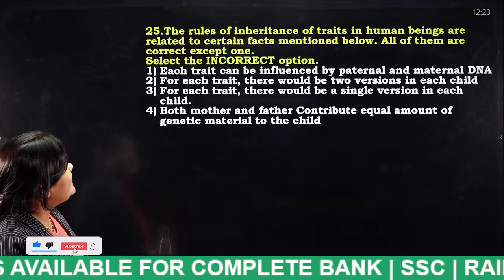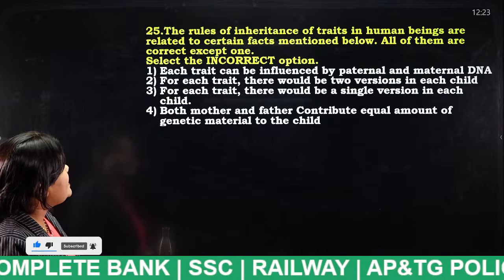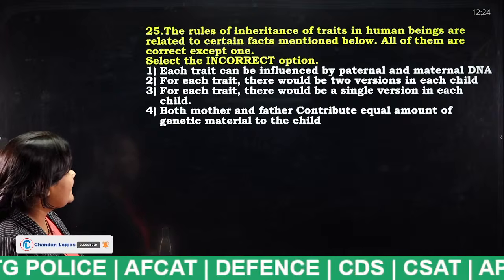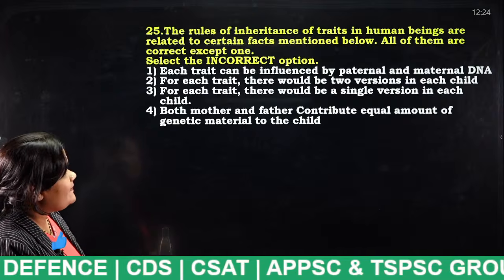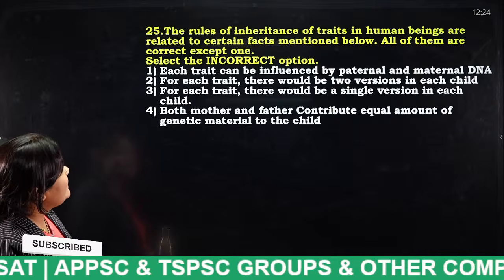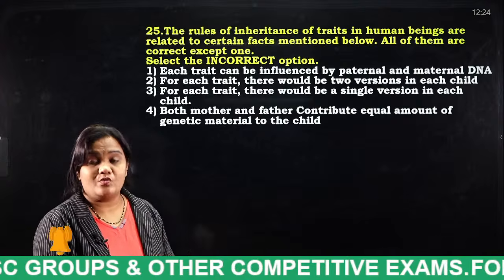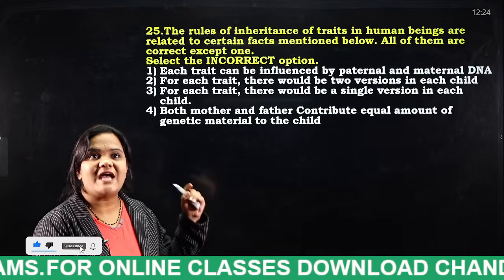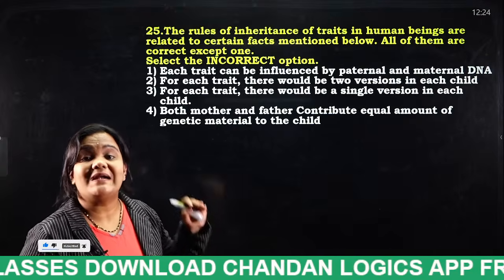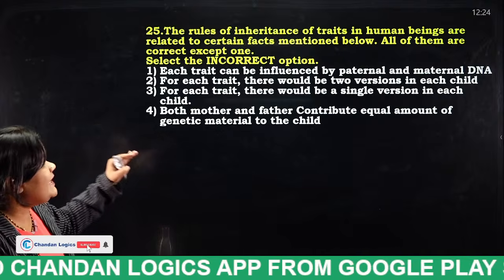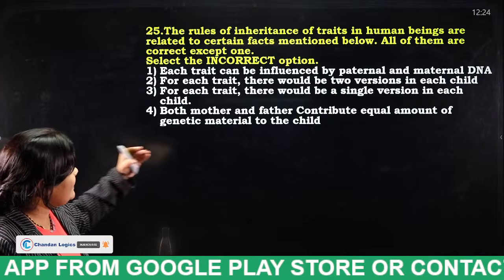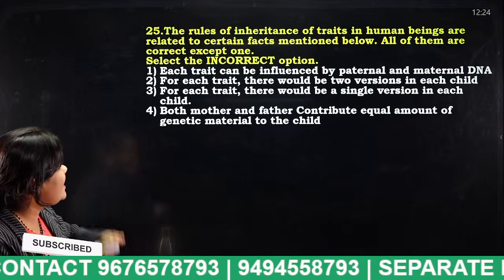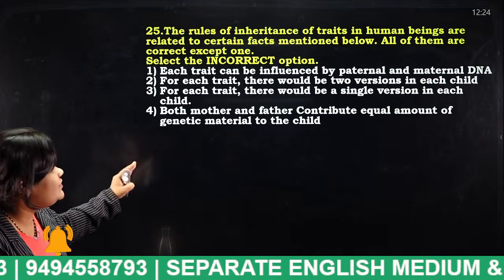The rules for inheritance of traits in human beings are related to certain facts mentioned below. All of them are correct except one. Select the incorrect option. Each trait can be influenced by paternal and maternal DNA. A trait is nothing but a quality. Quality means nothing but what? In Telugu, lakshanam. Okay, in order to make you understand, I have used just one Telugu word. Trait means lakshanam. Each trait can be influenced by paternal and maternal DNA. For each trait, there would be two versions in each child. For each trait, there would be a single version in each child. Both mother and father contribute an equal amount of genetic material to the child.